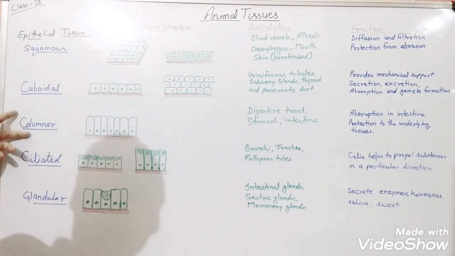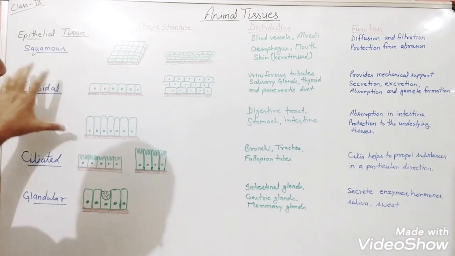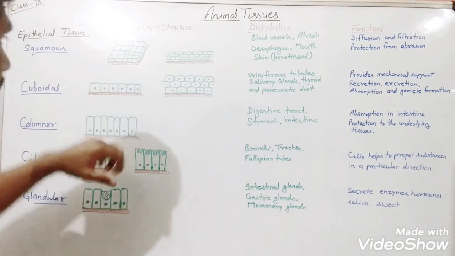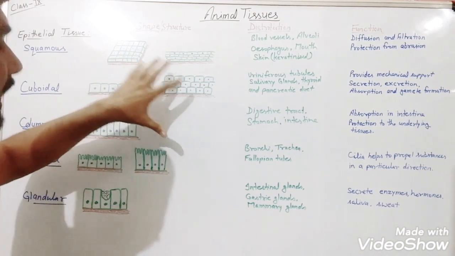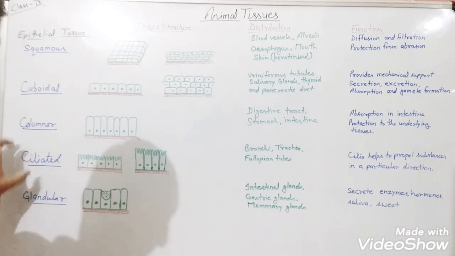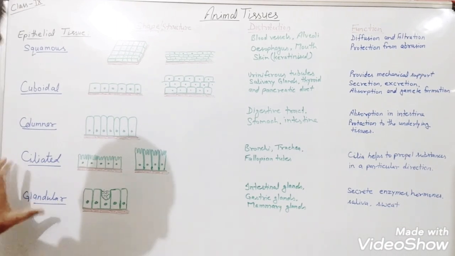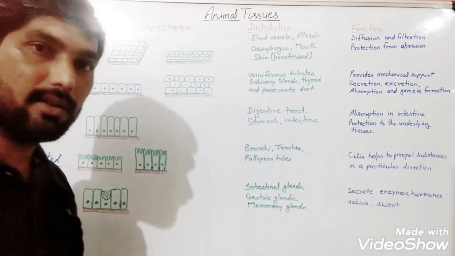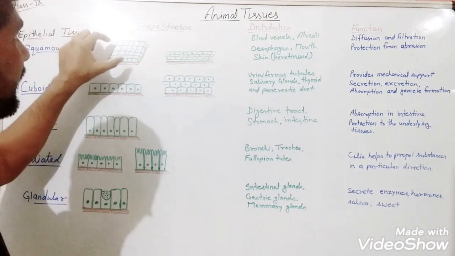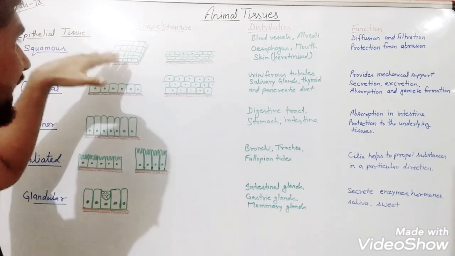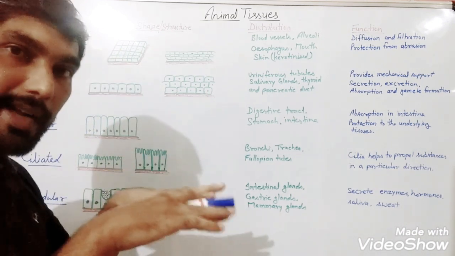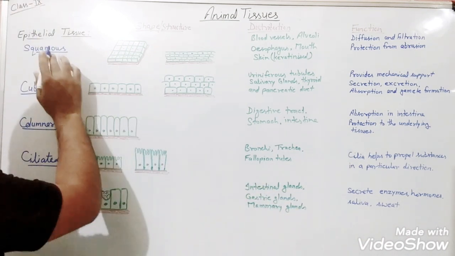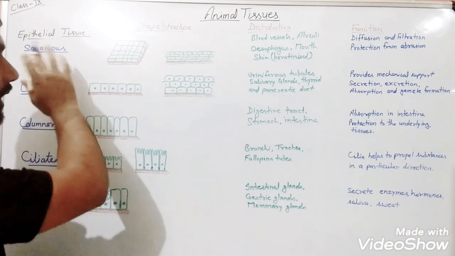Squamous, cuboidal and columnar epithelial tissues on the basis of their shape. When we talk about their layer structure, simple and stratified epithelial tissue, and on the basis of their function, ciliated and glandular epithelial tissue. So the first one is what? Squamous. Actually these are the epithelial tissues which are flat in structure. You can see the shape there. They are just in the shape of the pavement on the street. So these are known as what? Squamous epithelial cells or tissues.